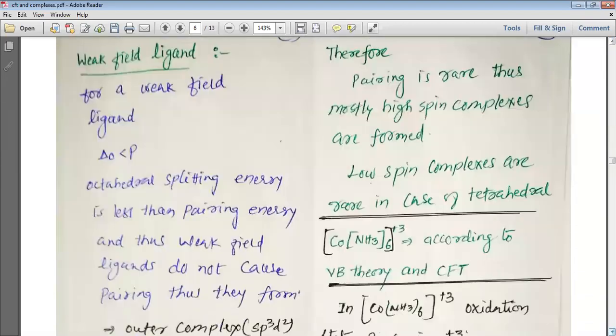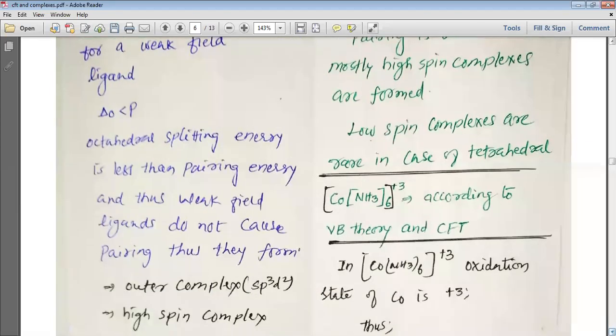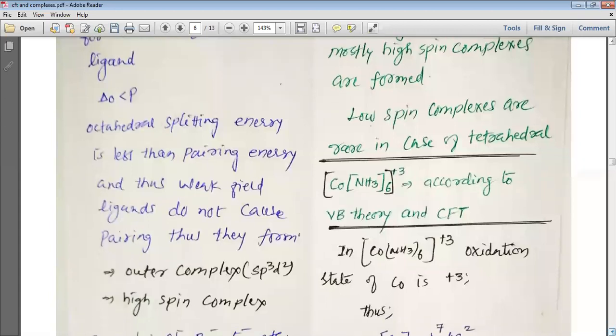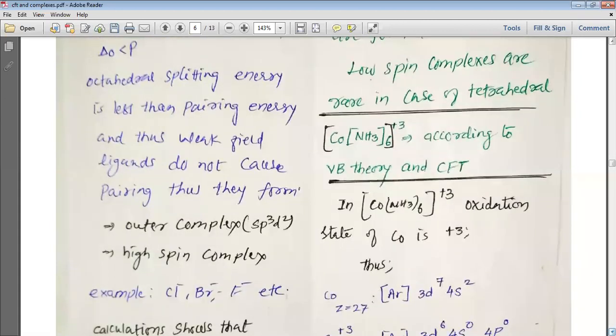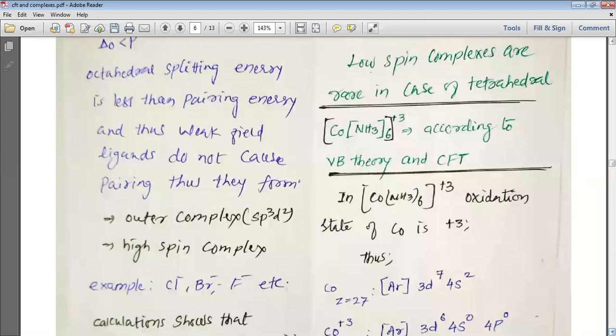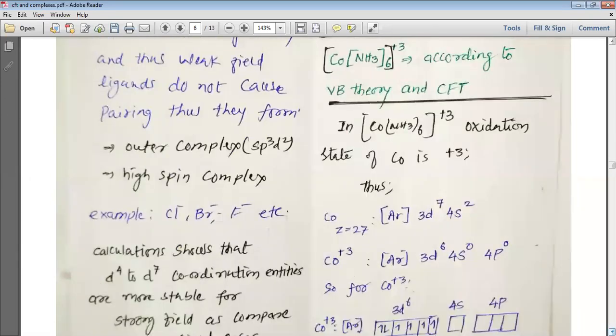Now we are going to study the weak field ligand. For a weak field ligand, delta O is less than P, meaning the splitting of orbitals is smaller, and then pairing does not take place. So octahedral splitting energy is less than the pairing energy, and thus weak field ligands do not cause pairing, and they form outer complexes, meaning sp3d2 hybridization.